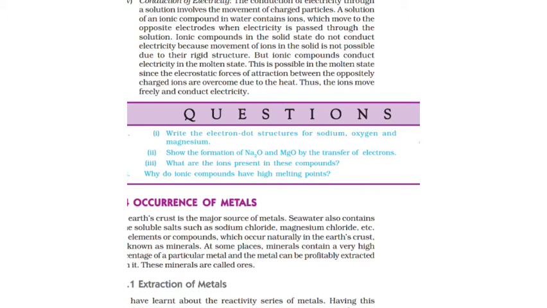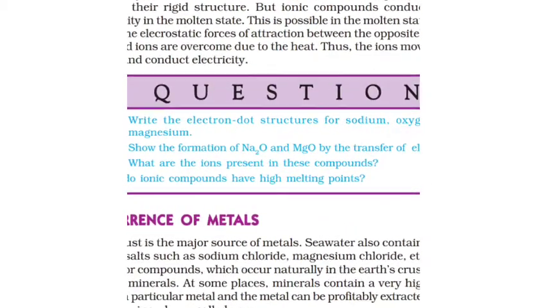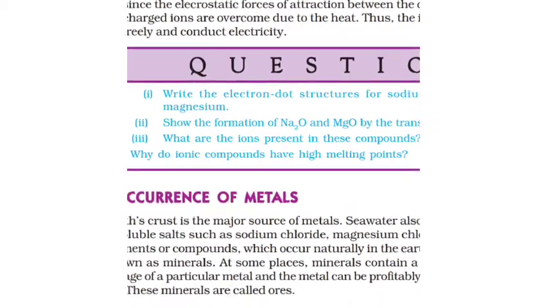So ions present in Na2O are sodium ion and oxygen ion: sodium ion with 1 positive charge and oxygen ion with 2 negative charge. Ions present in MgO are Mg2+ ion and O2- ion.